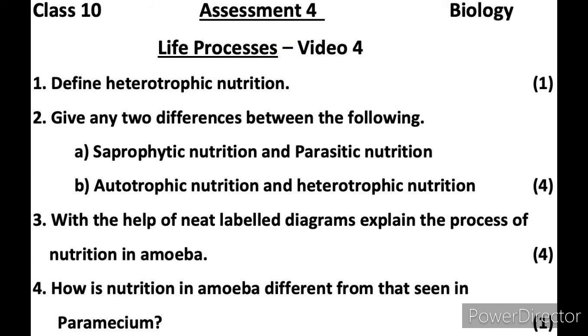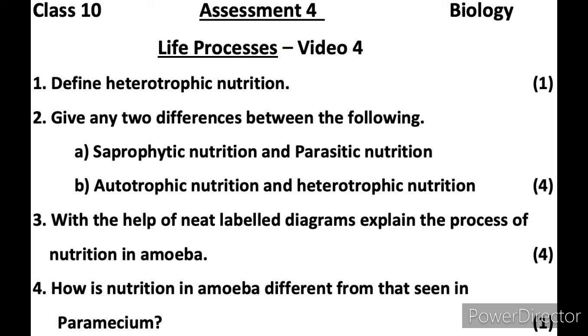Now let us see some of the questions related to the topic I have discussed in this video. Define heterotrophic nutrition. You know that organisms which cannot prepare their own food depend on other organisms. Give any two differences between saprophytic nutrition and parasitic nutrition. Saprophytes depend on dead and decaying material like bacteria, fungi, mushroom. In parasitic nutrition, the organism depends on another organism for food and water. A good example is cuscuta.